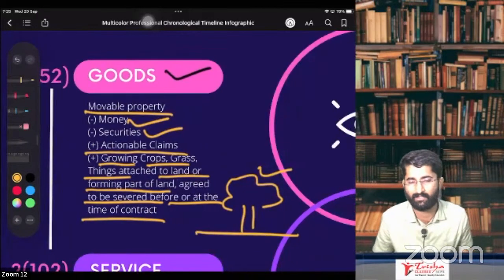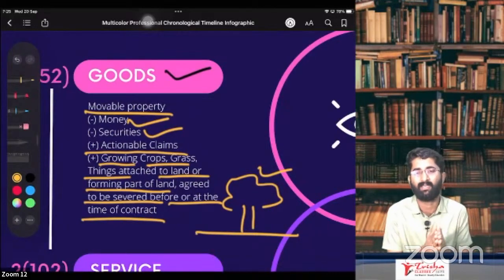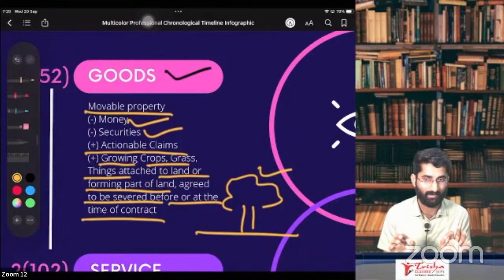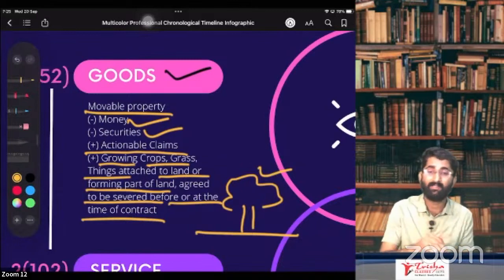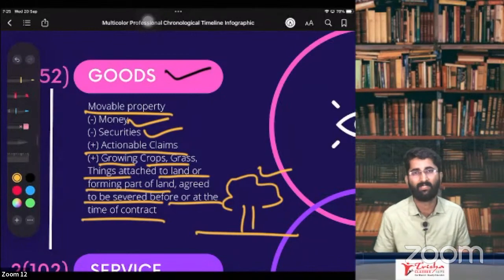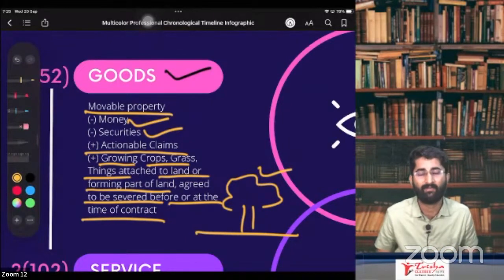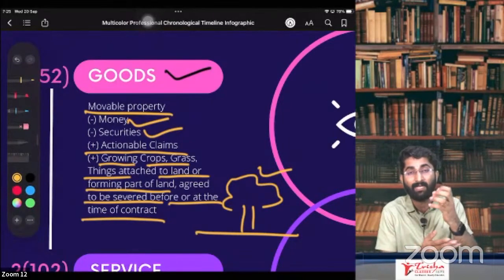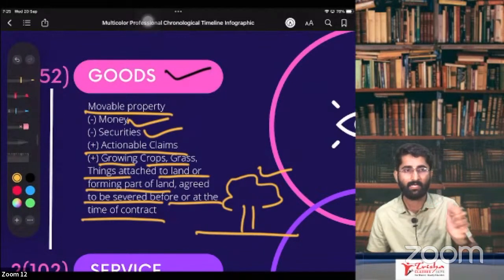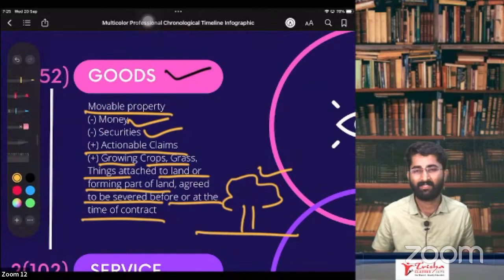Can we recall it once again, revise it once again? What is goods, sir? Section 2, subsection 52: anything which is movable except money and securities, but includes actionable claims, growing crops, grass or things attached to the land or forming part of the land which are agreed to be severed. Separation is required before or at the time of contract. Clear? Yes, sir.